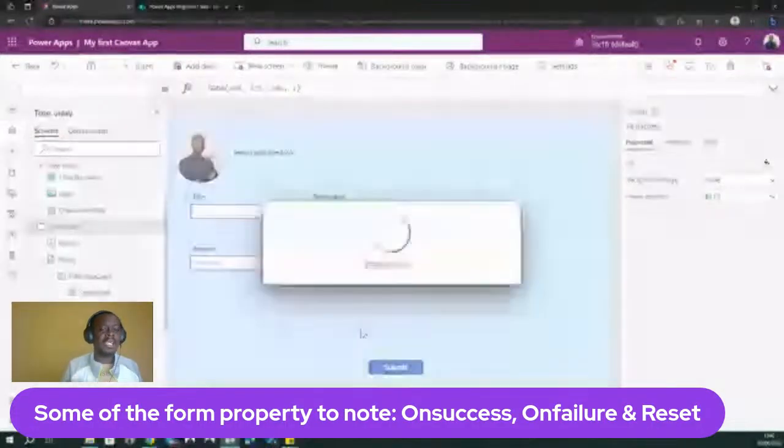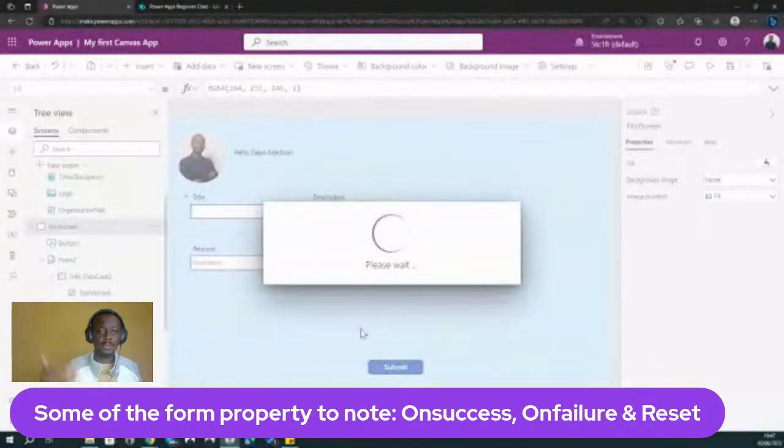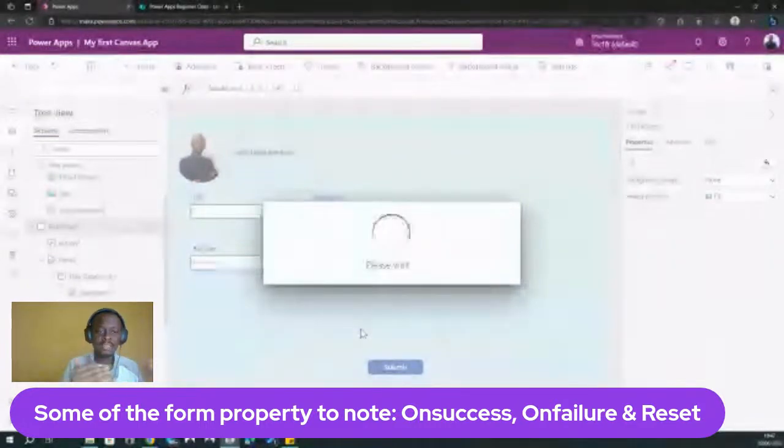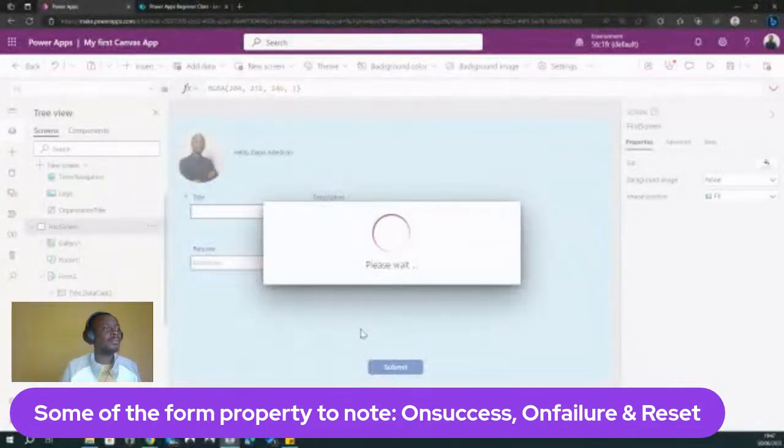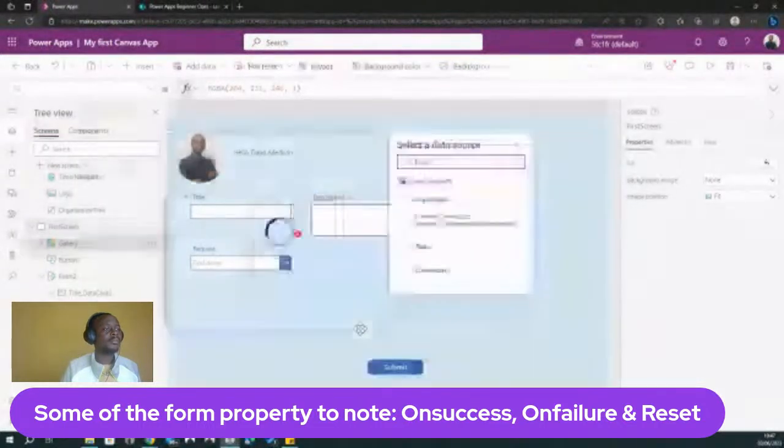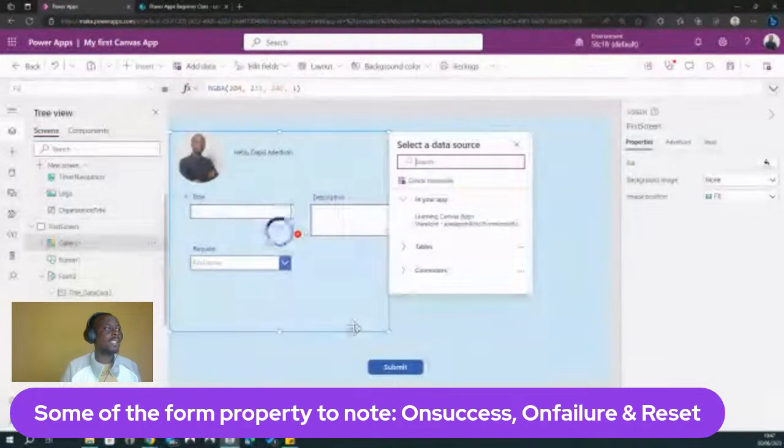That allows us to see those items that we submitted into our data source, right? So they don't have to go back to SharePoint. So the user can see the feedback. It submits data, it gets the feedback into the app again. All right. Just give it a minute. Let it load.